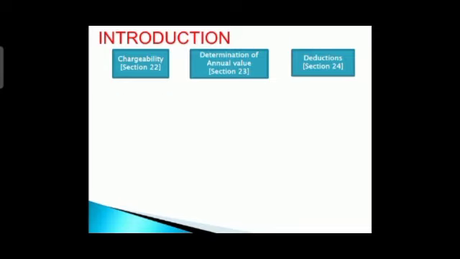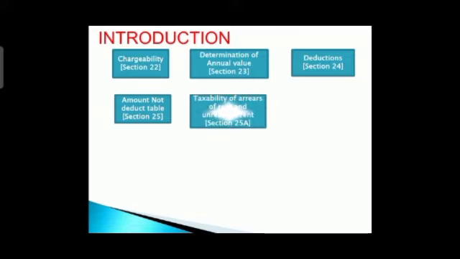Next is amount not deductible under section 25. We are going to learn which amounts are not deductible under section 25. Next is taxability of arrears of rent and unrealized rent, section 25A. We will see how to deal with the effect of that arrears in case of income from house property.